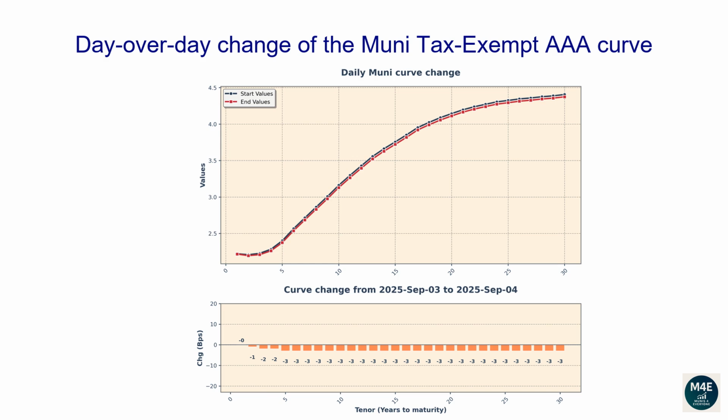The 1-year tenor changed 0 basis points. The 2-year tenor changed -1 basis points. The 5-year tenor changed -3 basis points. The 10-year tenor changed -3 basis points. The 20-year tenor changed -3 basis points. The 30-year tenor changed -3 basis points.